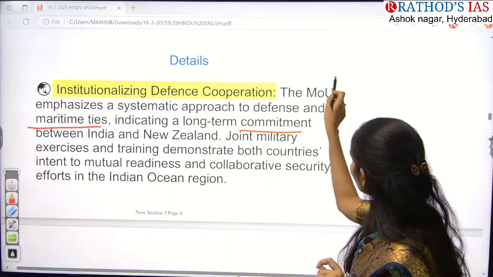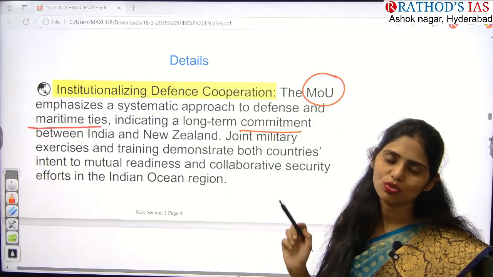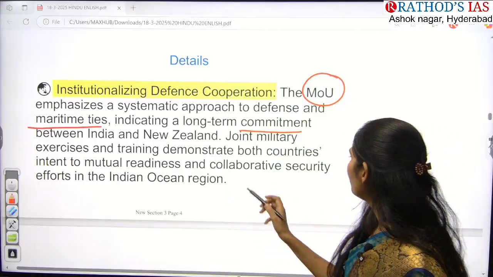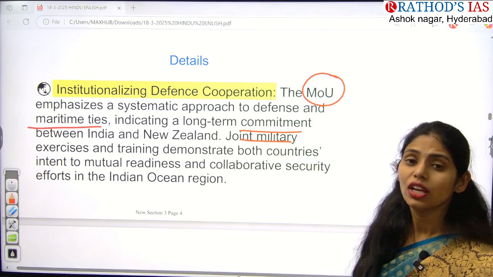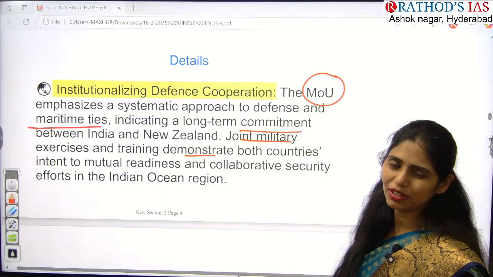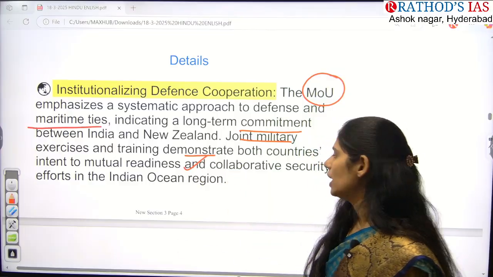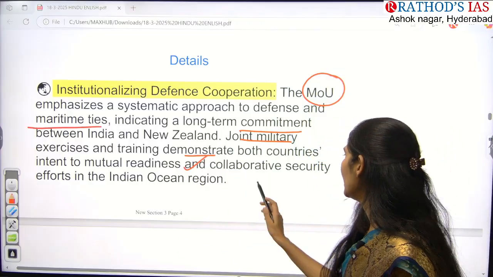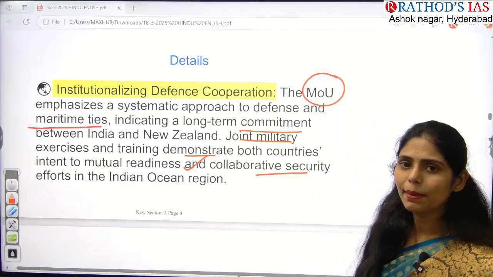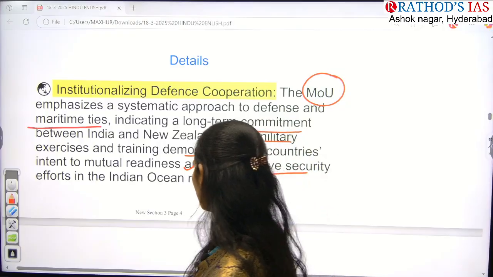So whenever we sign this memorandum of understanding in maritime and defense, what can we expect? We can have joint military exercises. We can have training between the armies, navies, etc. of these two countries. And we can also have mutual readiness, as well as collaborative efforts in providing safety and security in this Indo-Pacific region.